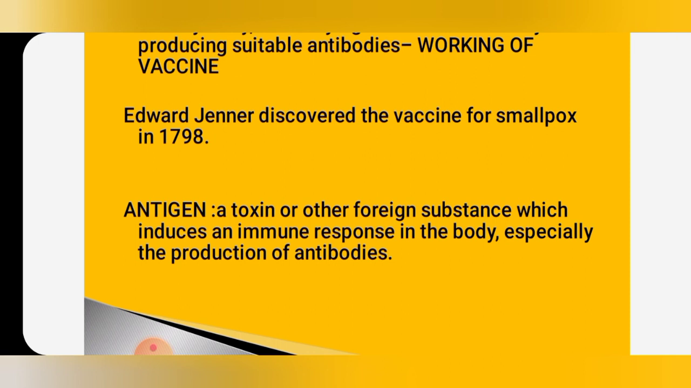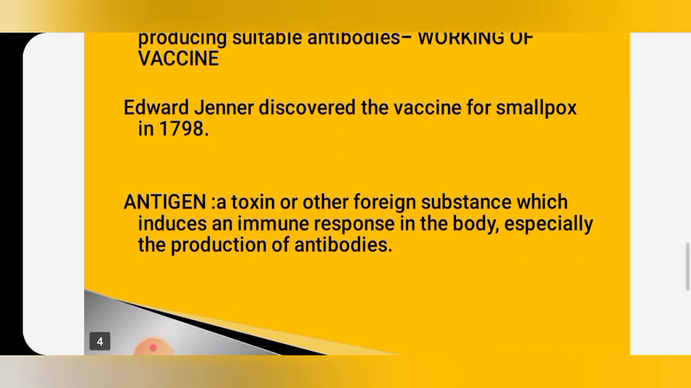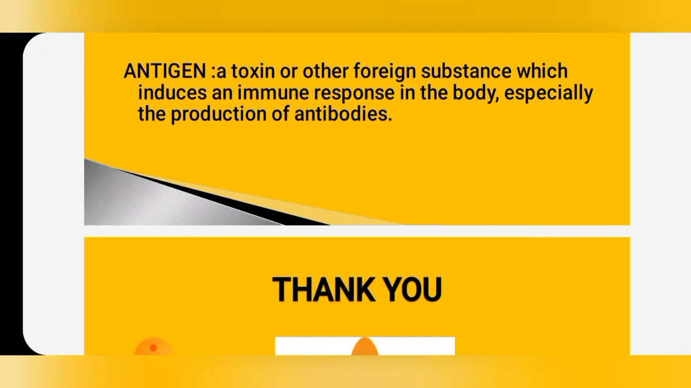Antigens are a toxin, that is a poisonous substance, or other foreign substances, that is microorganisms, which induce an immune response in the body. How do they produce an immune response? When they are introduced to our body, when they invade our body, our immune mechanism will become active and produce antibodies. So these antibodies are created by the presence of antigens.